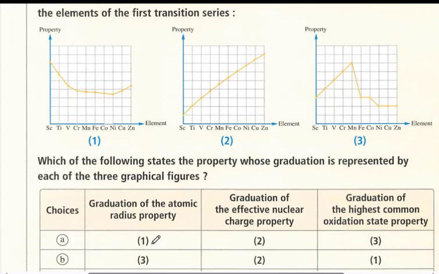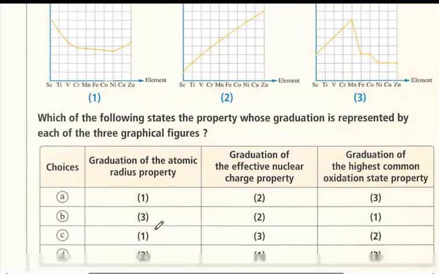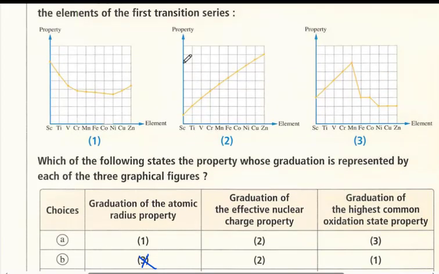Okay, the first graphical figure is atomic radius, yes, so it is not the third. So this appears to be the atomic radius. So 1 is the atomic radius, 100%. So 2 and 3 are wrong options. So here the remaining are the graduation of effective nuclear charge and the graduation of the highest common oxidation state.